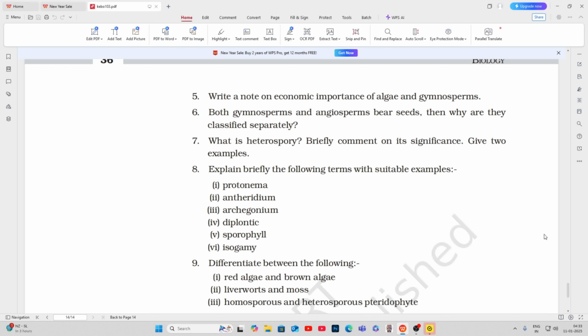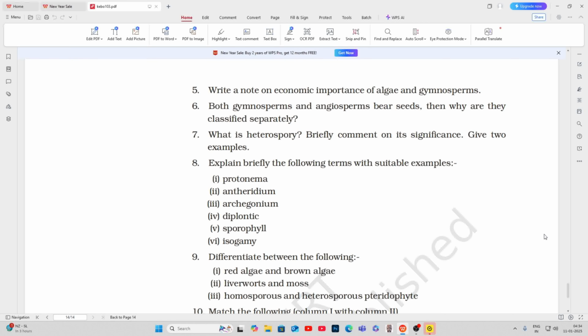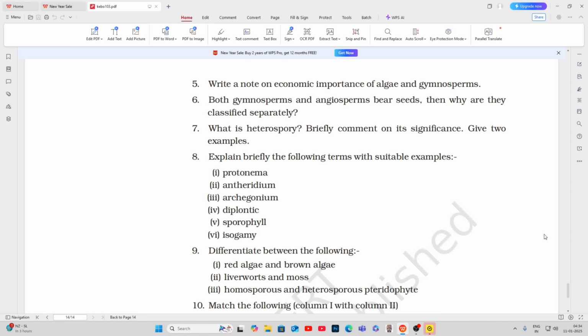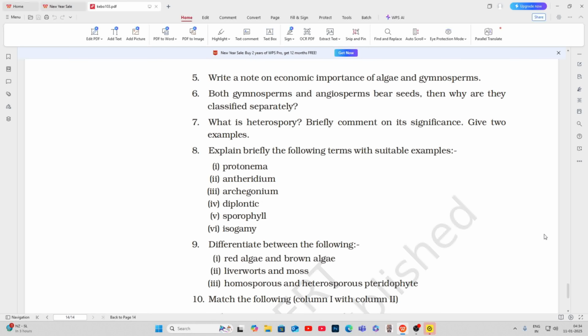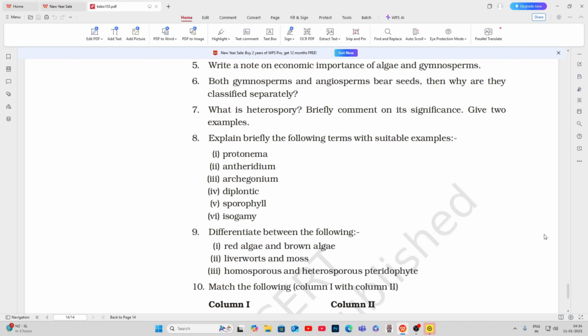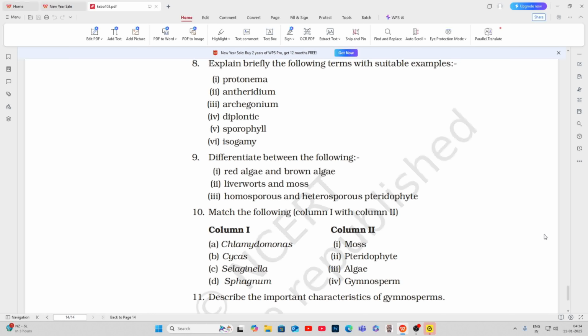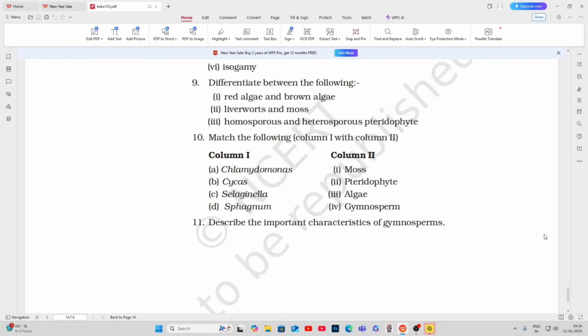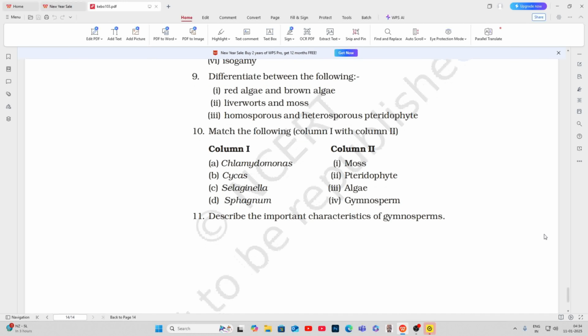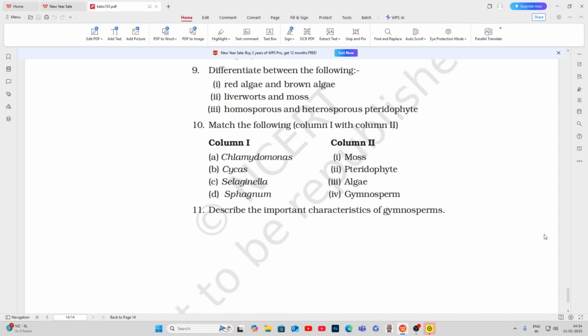Give 2 examples. 8. Explain briefly the following terms with suitable examples. 1. Protonema. 2. Antheridium. 3. Archegonium. 4. Diplontic. 5. Sporophyll. 6. Isogamy. 9. Differentiate between the following. 1. Red algae and brown algae. 2. Liverworts and moss. 3. Homosporous and heterosporous pteridophyte. 10. Match the following. Column I with column II. 11. Describe the important characteristics of gymnosperms.